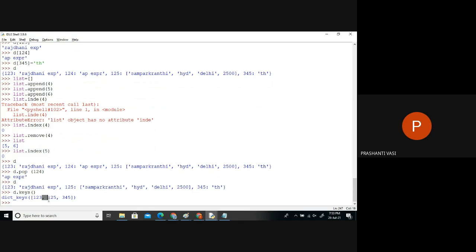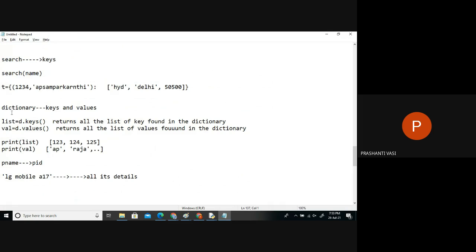But what happened in the list, when we're trying to delete something from the beginning, it has to reshuffle. A lot of reorganizing happens there. So in list, there is a drawback: if you try to delete the first item, every other element should move to the previous position. There's a lot of shuffling. So its performance is slow because it is trying to move every item to its previous index.